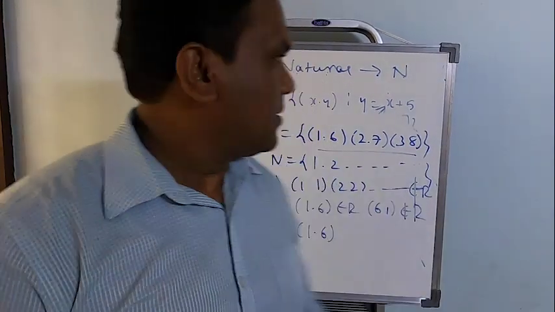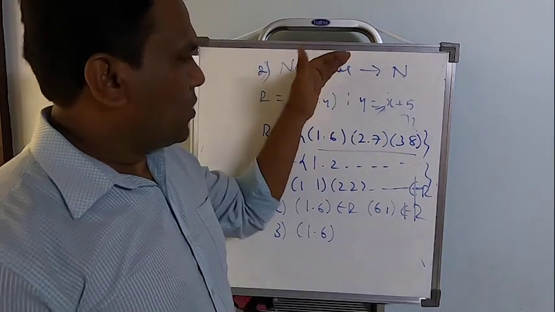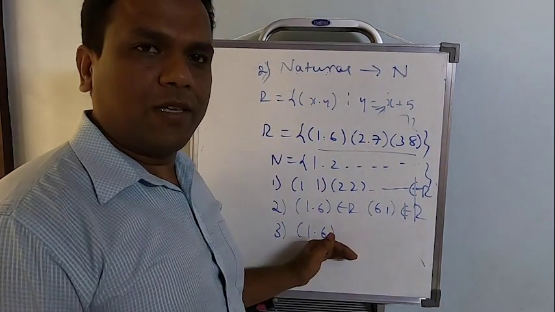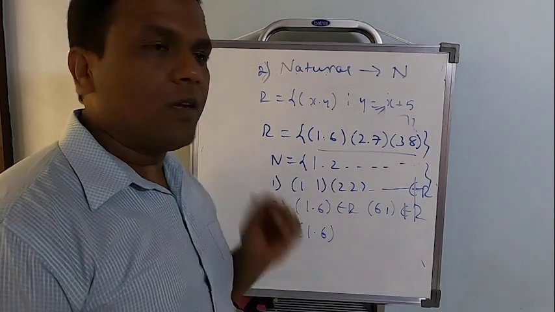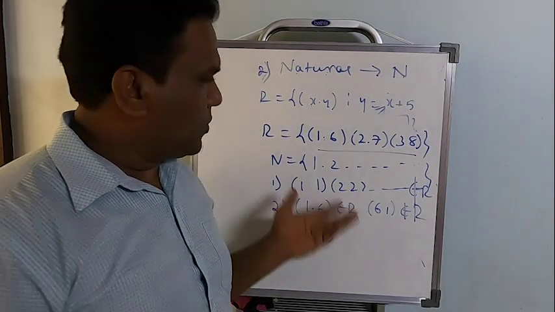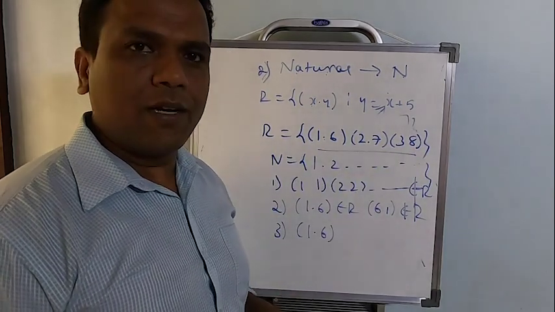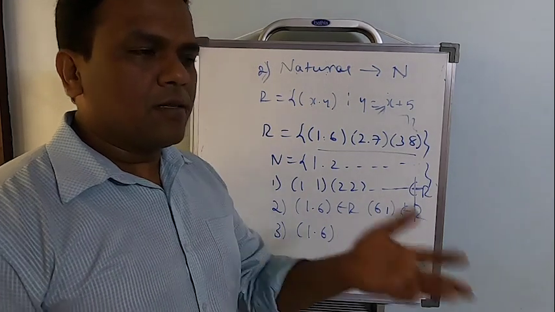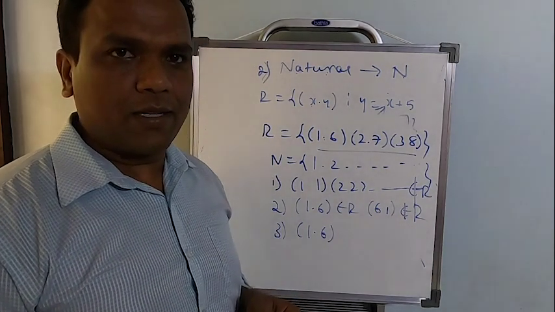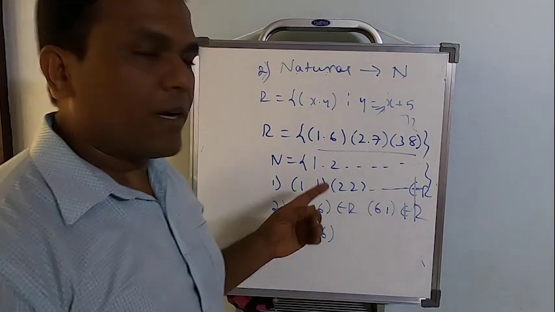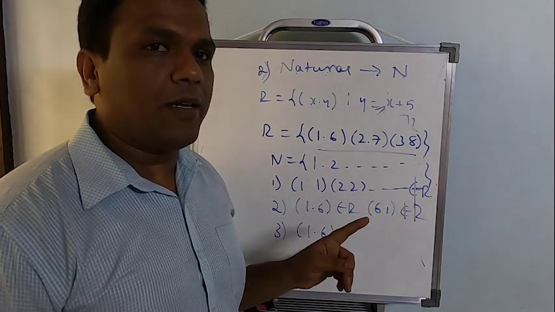Okay students, I hope I made it clear with these examples. So how to check for it? If it's a finite set, you can just write down the elements of the relation and check. If it's an infinite set, the procedure has to be written in general. Okay, I hope you understood why it is actually going to be transitive.